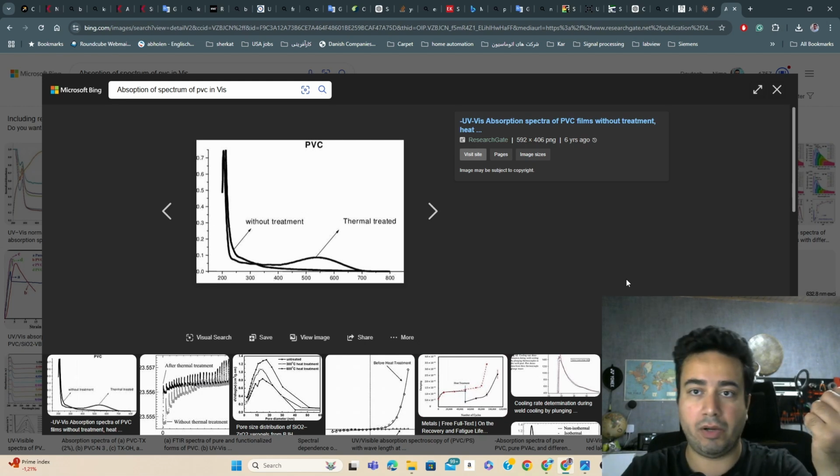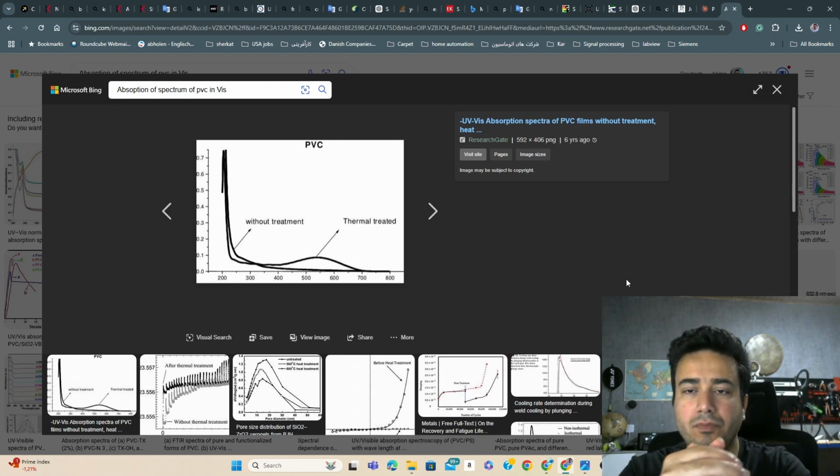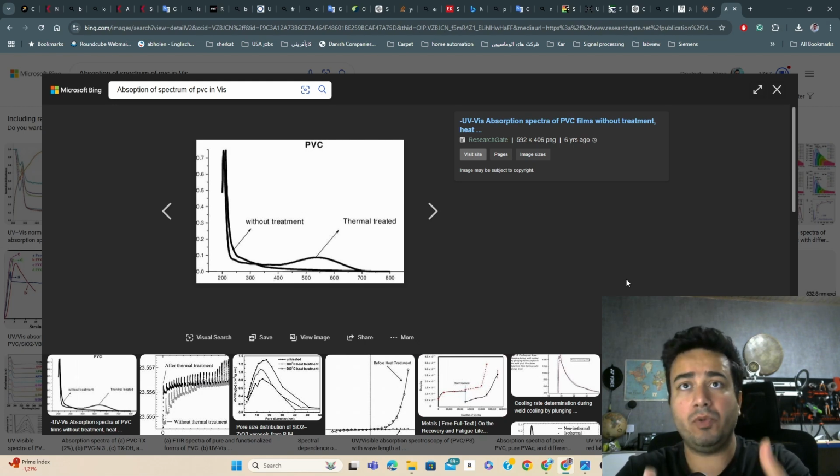And this shows that chatbots are really getting able to generate and even to detect, if you provide enough information, the spectrum of many materials.